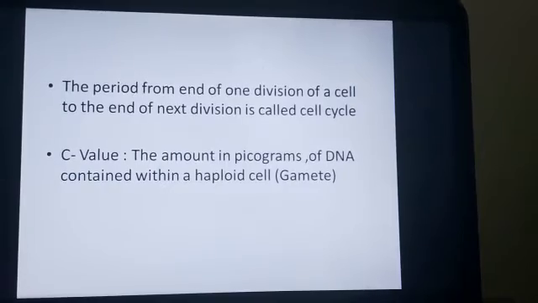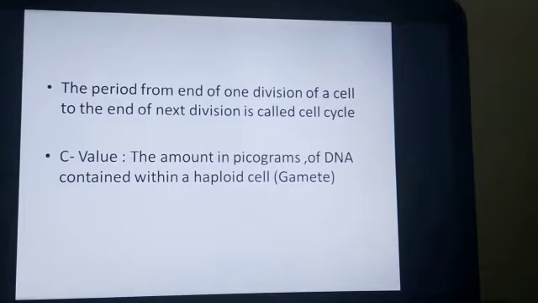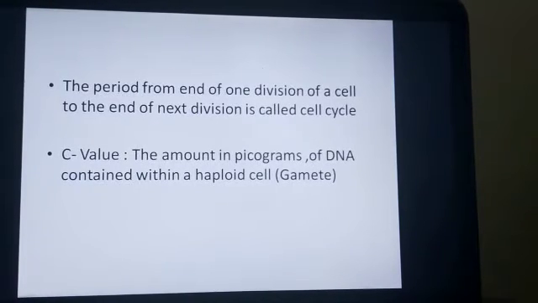Now, the cell cycle is the period from the end of one division of the cell to the end of the next division. So this time frame is known as cell cycle. During the cell cycle, a cell duplicates its genome, synthesizes the other constituents of the cell, and eventually divides into two daughter cells.